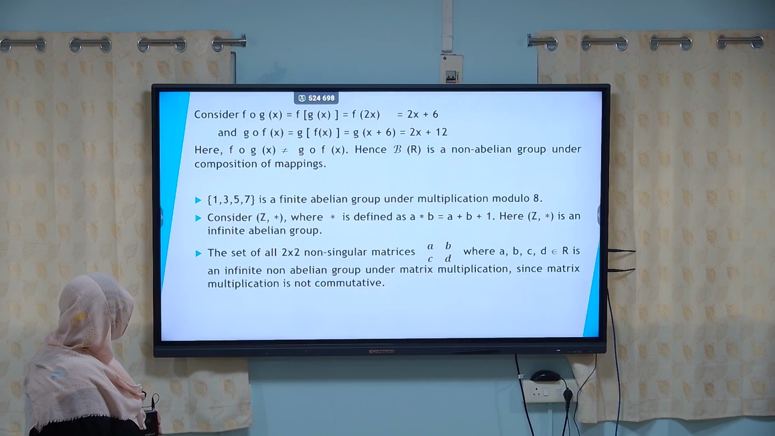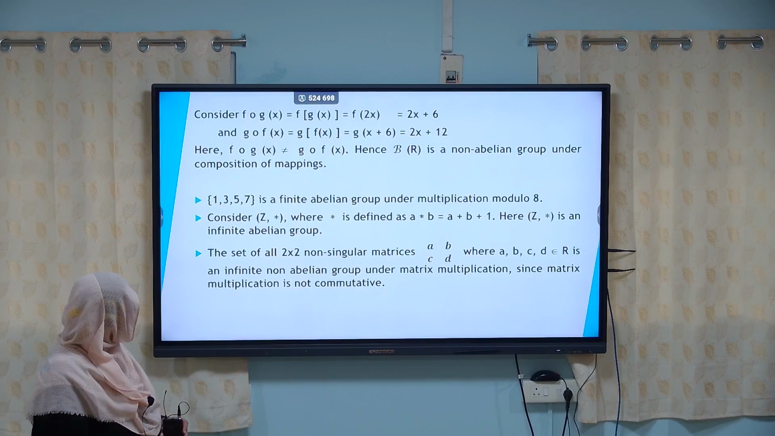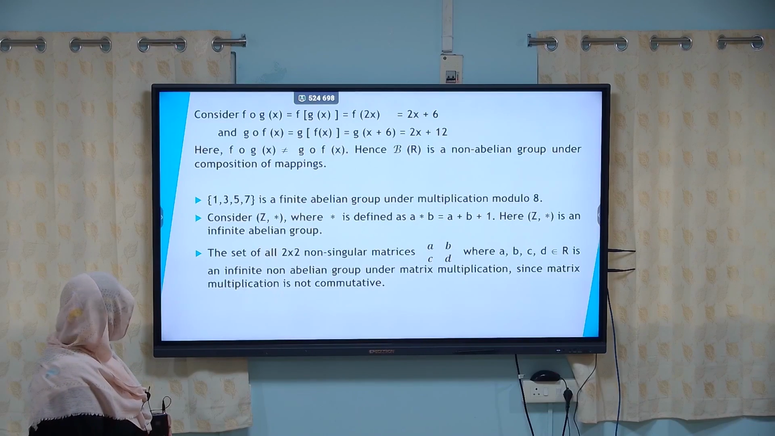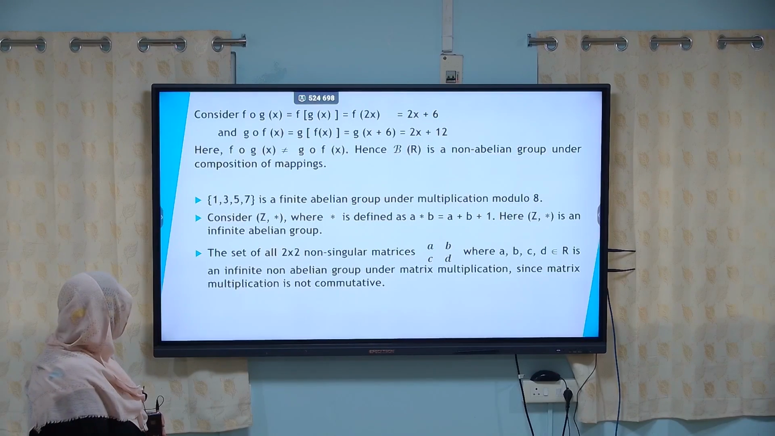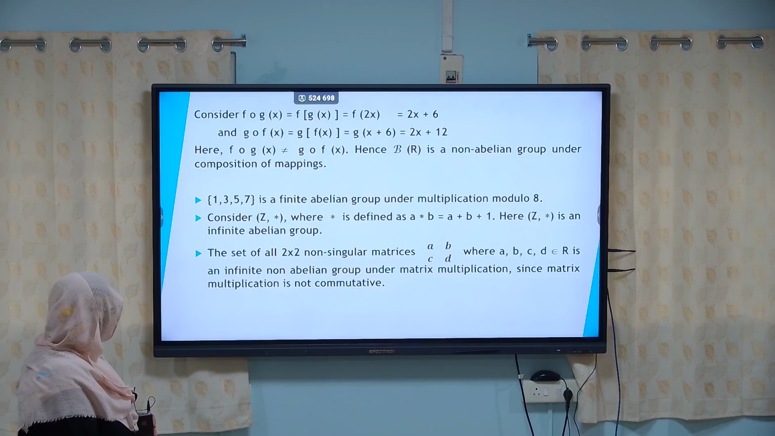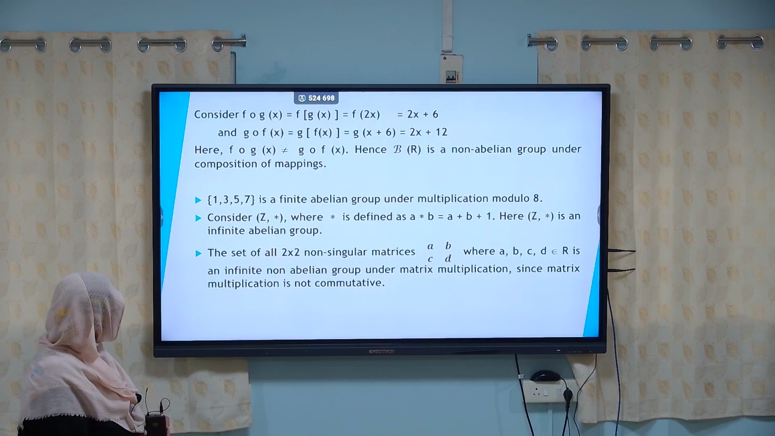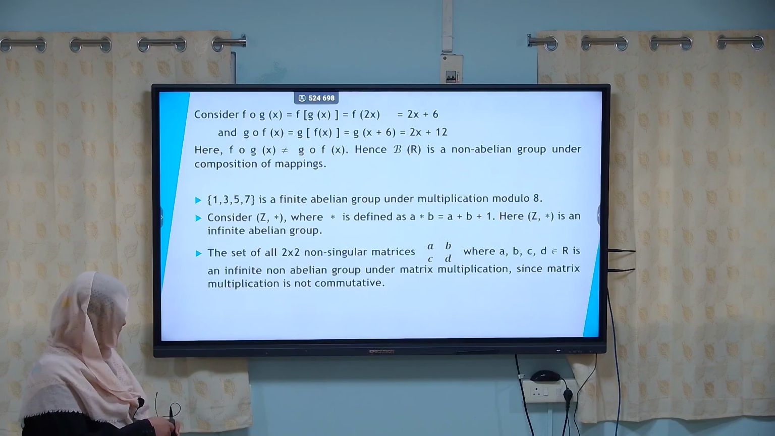Consider the set 1, 3, 5, 7, which is a finite abelian group under multiplication modulo 8. Consider the set of integers Z with star defined as A star B equals A plus B plus 1. Here Z with star is an infinite abelian group. The set of all 2 by 2 non-singular matrices with entries A, B, C, D as real numbers is an infinite non-abelian group under matrix multiplication, since matrix multiplication is not commutative.